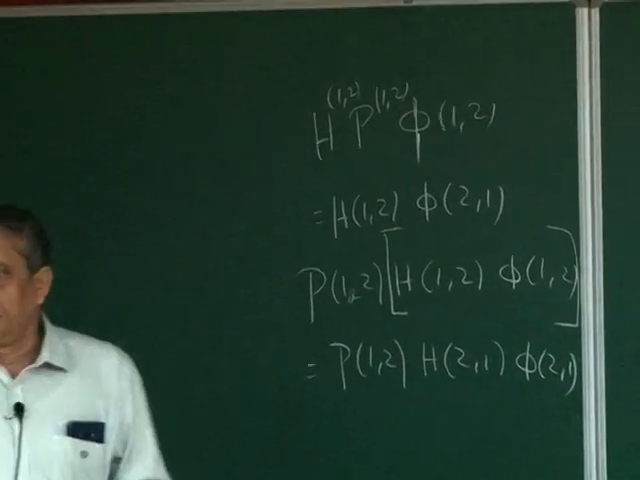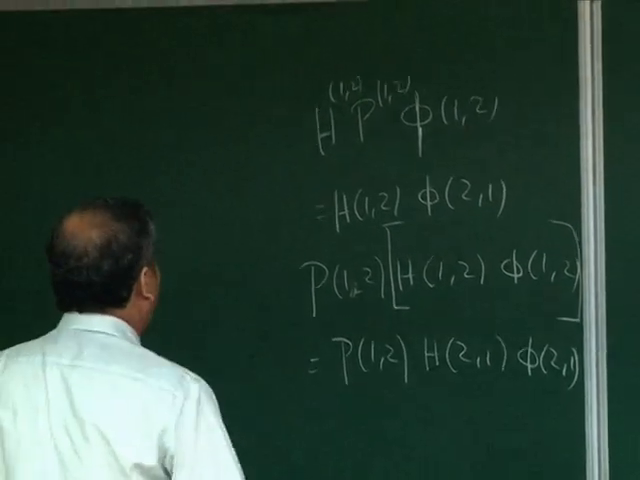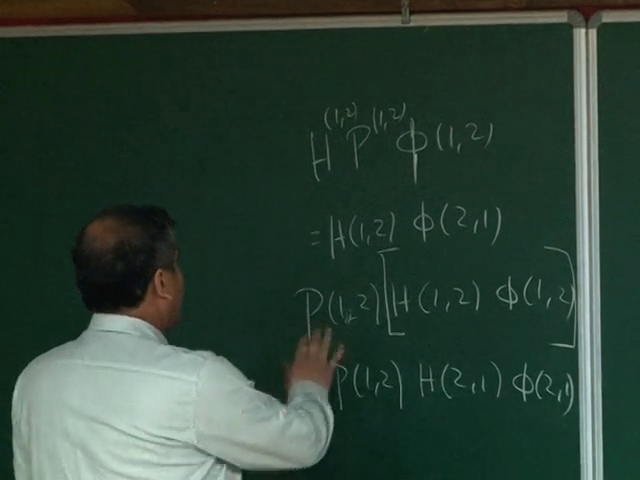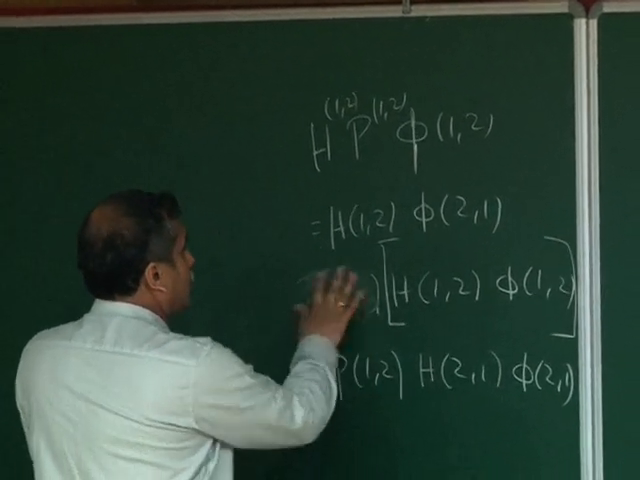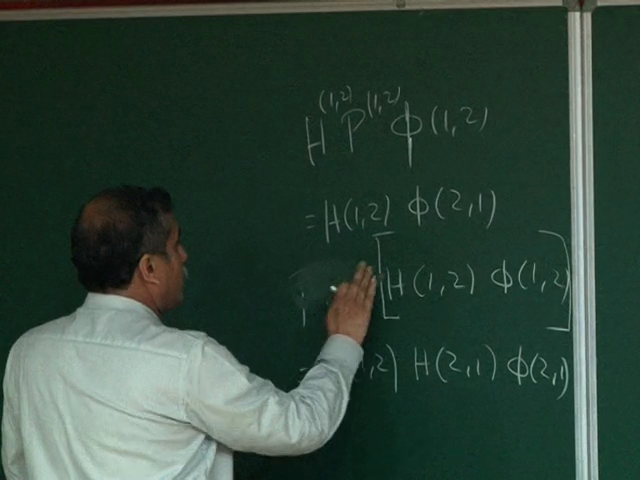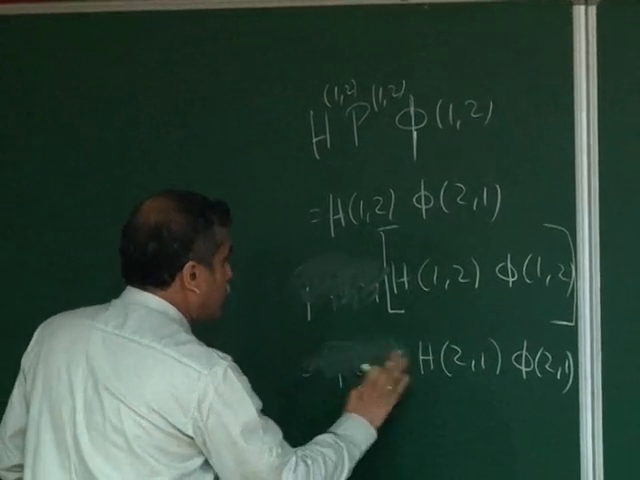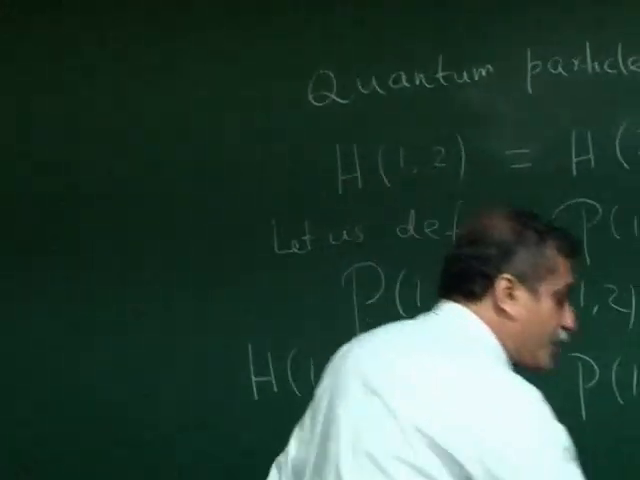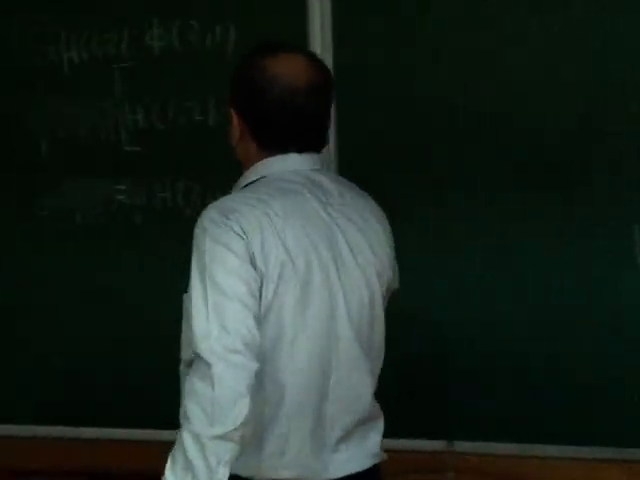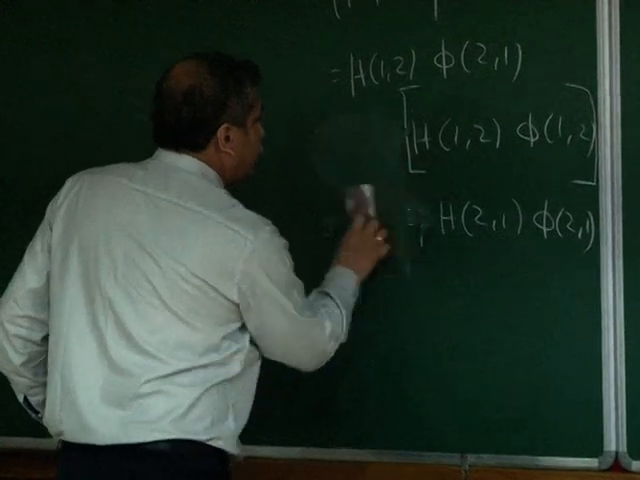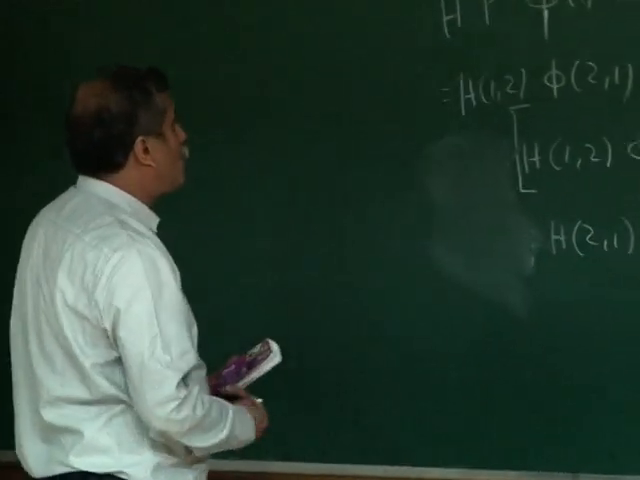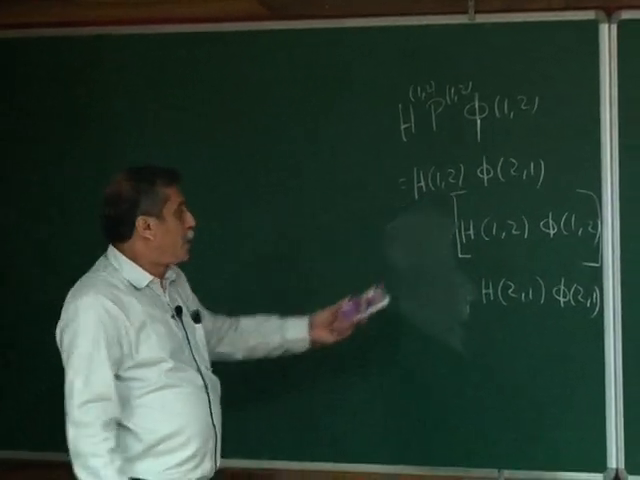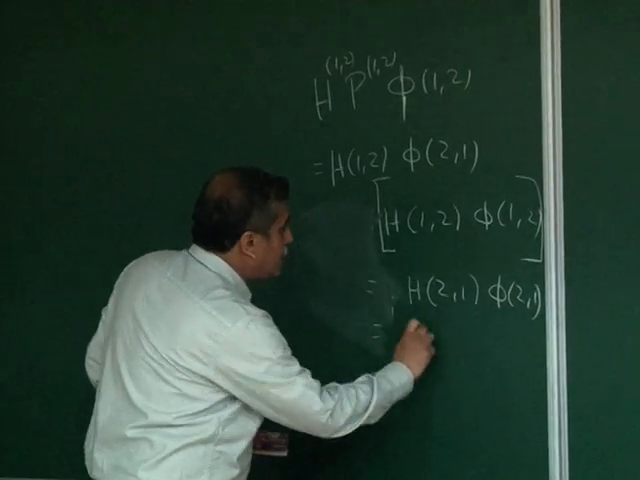Because you just acted the operator, the next one, P will remain. So the P12 simply makes it H of 2, 1, phi of 2, 1, which you can see is identical to this. Because H of 2, 1 is nothing but H of 1, 2.